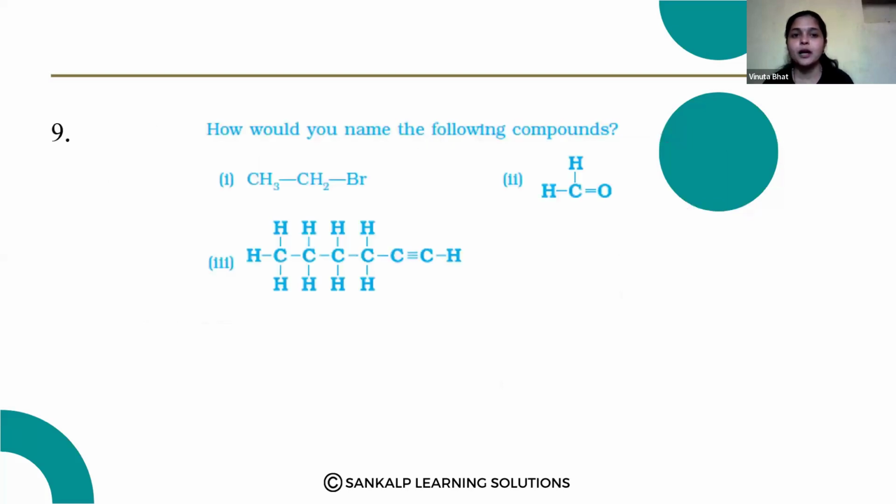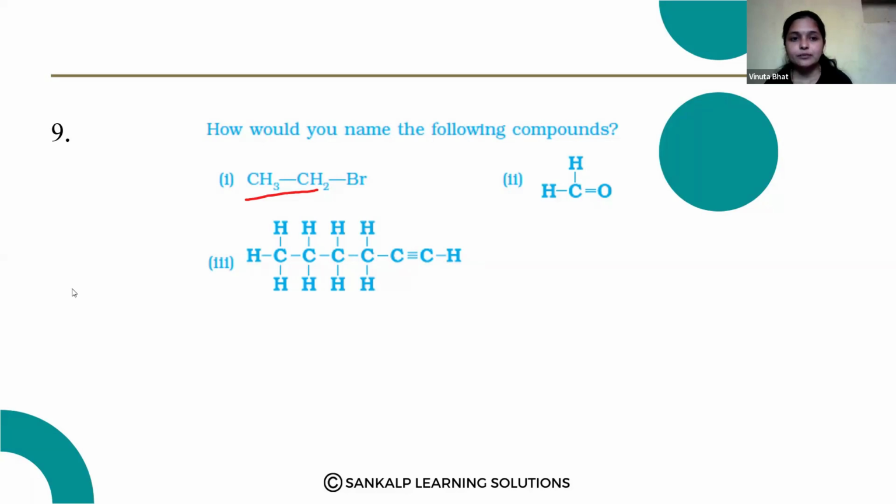Next question. How would you name the following compounds? Here, the first one is CH3, CH2, Br. And the second one here, C, H and H, here double bond O. And here 1, 2, 3, 4, 5, 6 carbon atoms are there. Here triple bond is there. So it is an alkyne.